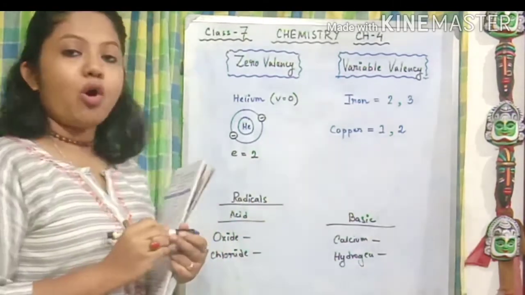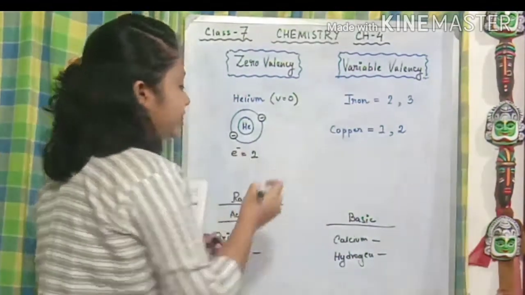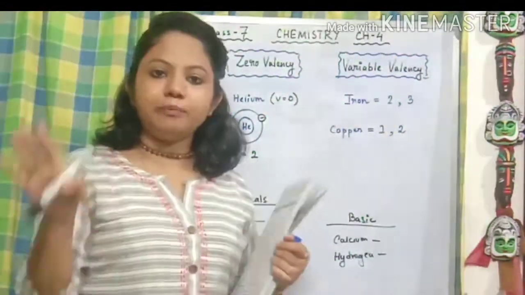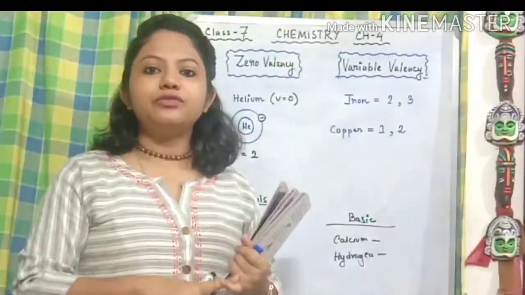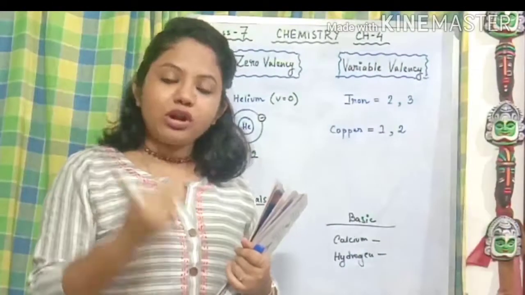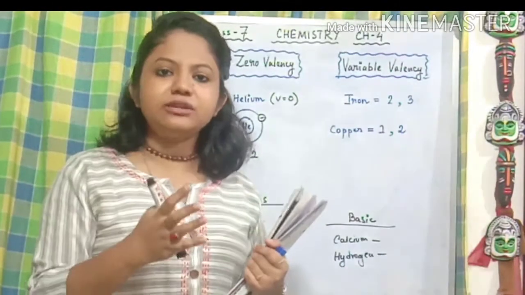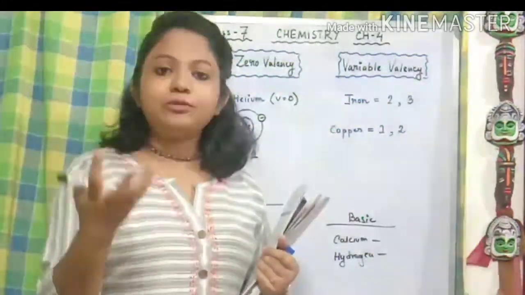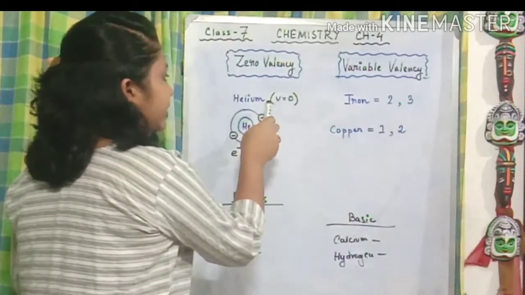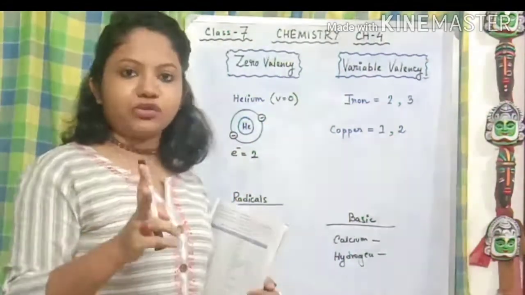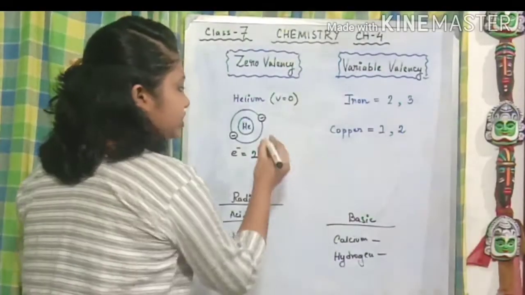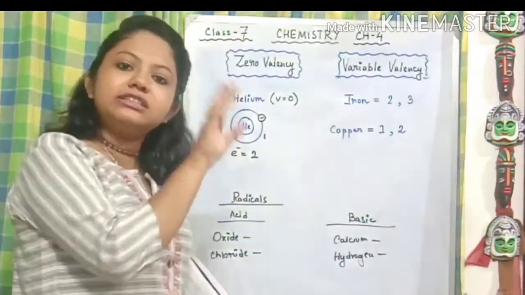Now we have already discussed that every atom wants its octet to be complete, right? They want a configuration like 2, 8, 8, and onward. That is the main reason the concept of valency comes into play. So in case of helium, they have 2 electrons in their outermost shell. They only have one shell and that shell is complete.